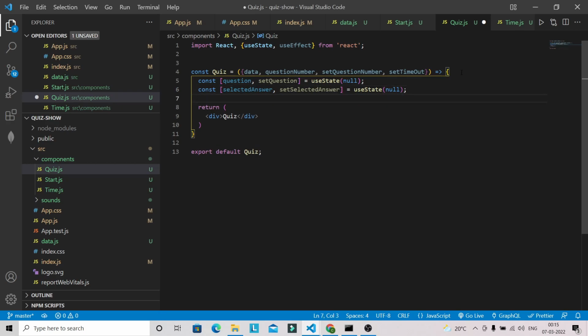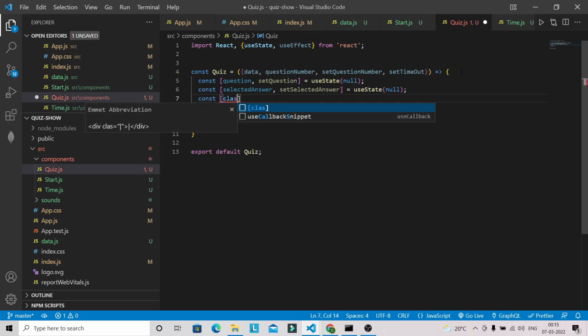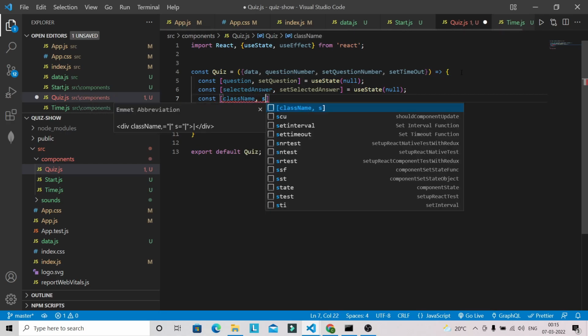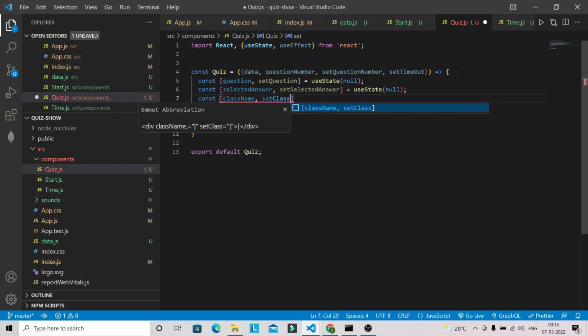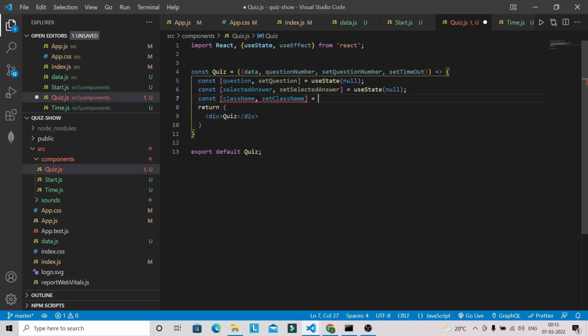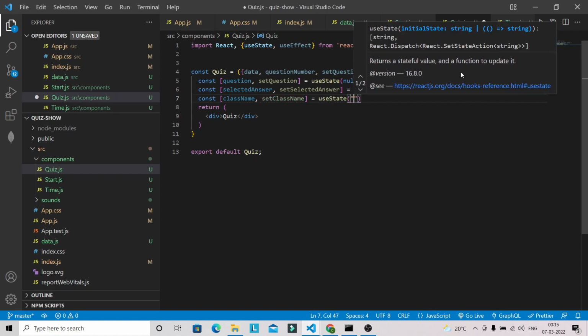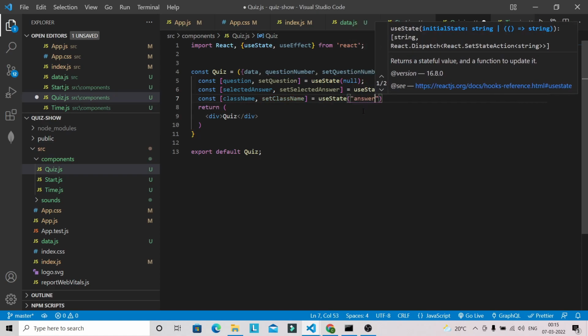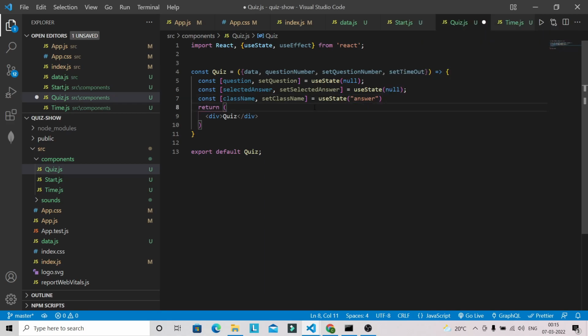And we are also going to add the class name dynamically, so we have to define the state for that as well. So class name, set class name, and initially it will be answer. Okay, we will add the styling later in the app.css file. For now let's focus on the logic.